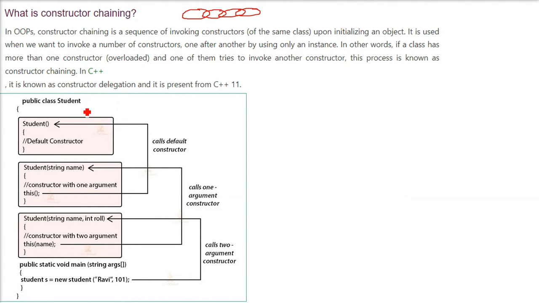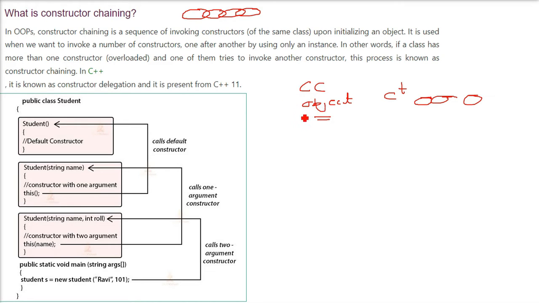In object-oriented programming, constructor chaining is a sequence of invoking constructors, or calling constructors of the same class, upon initializing an object. When you initialize the object, a number of constructors are getting called one by one. It is used when we want to invoke a number of constructors, one after the other, by using only one instance. That is, when we are making an object, we are not interested in calling constructors one by one. We are just saying, let me call one constructor and let that constructor call the other constructor one by one.